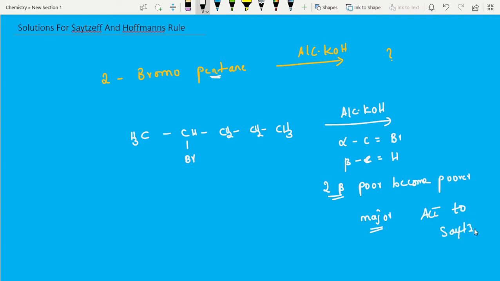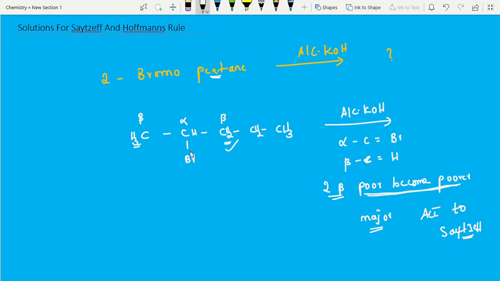Students, Saytzeff's rule detailed explanation I had given in the previous video, you can check it. Poor becomes poorer is a shortcut for competitive exams. See, this is the alpha carbon with respect to the bromine halogen. This is the beta carbon, and this is also a beta carbon. We have 2 beta carbons. Among which beta carbon we remove hydrogen, Saytzeff's rule decides the major product. According to the definition, the more substituted alkene is the major product. But here, simple logic: poor becomes poorer. Out of these 2 carbons, this one has poor hydrogen, there we have to remove.